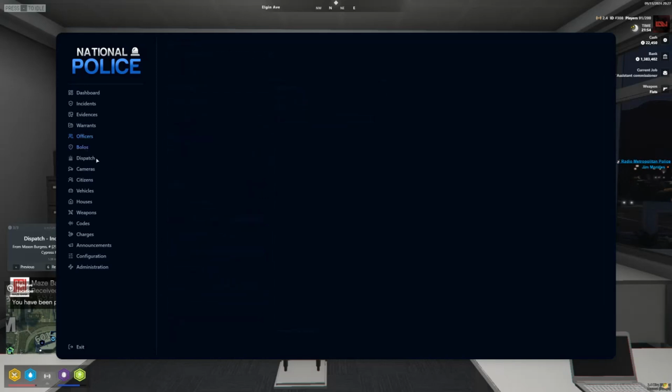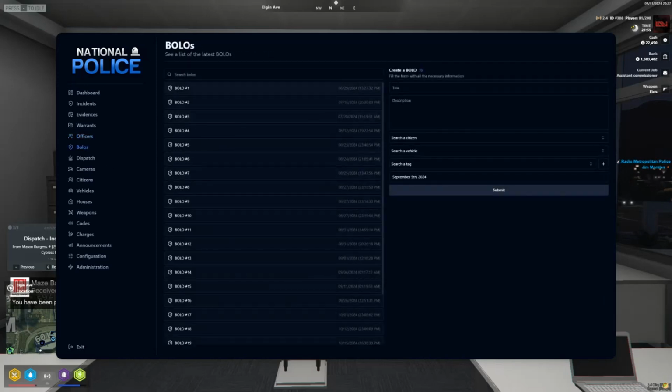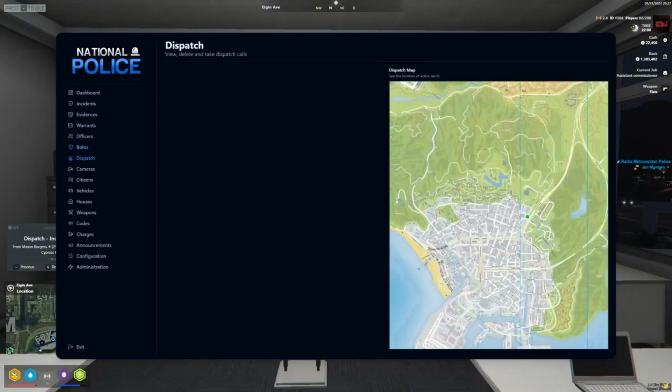You can add these on yourself. Pay attention to any sort of vehicles, any sort of persons as well. Quite a handy little bit of kit, and it will notify on dispatch when someone's put a BOLO on. Dispatch doesn't have anything that's currently working within it. Camera is also inactive at the moment.